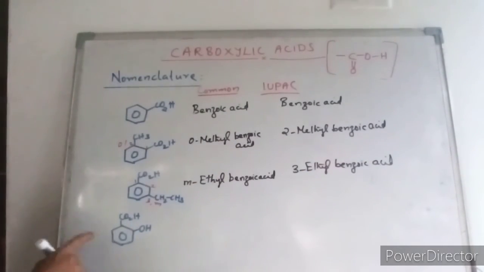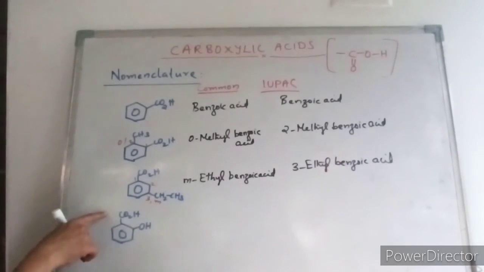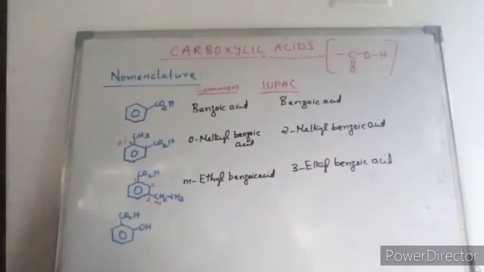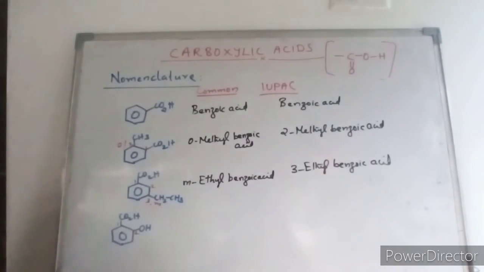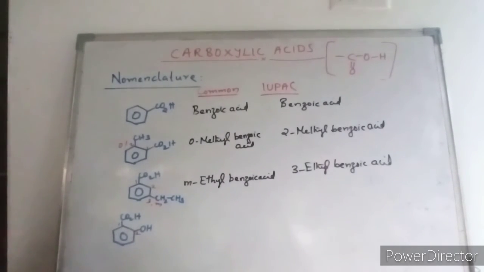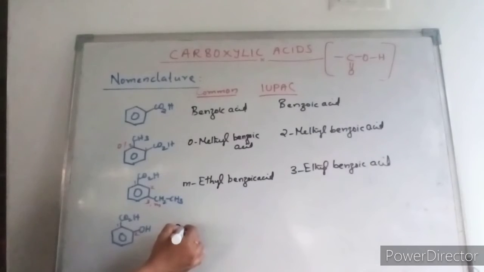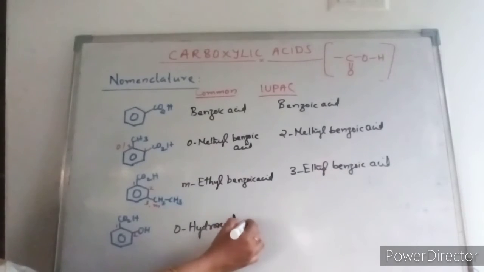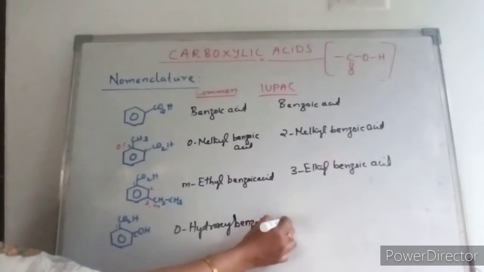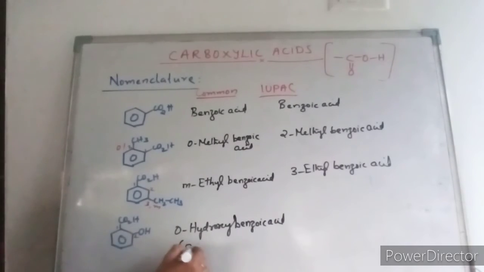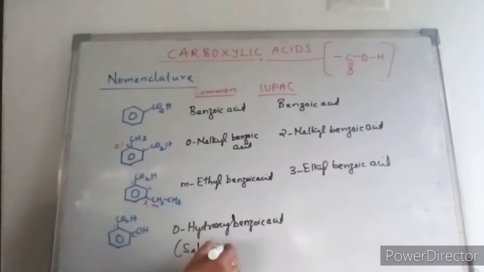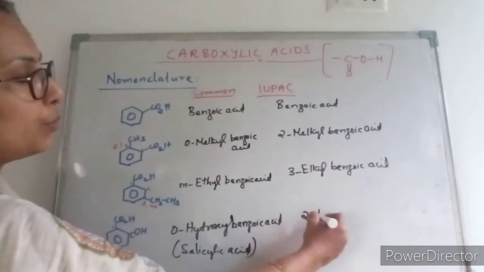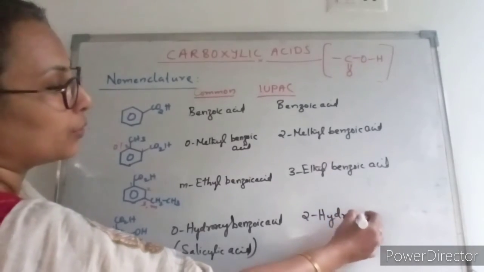Now here you have a CO2H group and an OH group. So this is also named after benzoic acid. First you have to number this one, 1, 2, like this. At the ortho position you have the hydroxyl group, so it will be ortho-hydroxy benzoic acid, and we all know the common name is salicylic acid. Now the IUPAC name will be obviously 2-hydroxy benzoic acid.